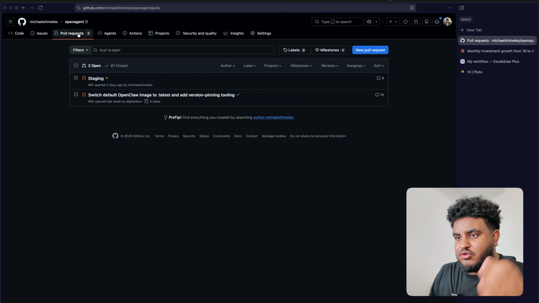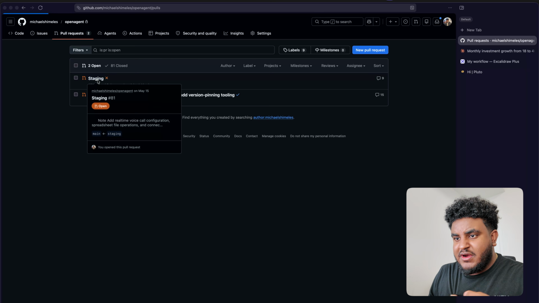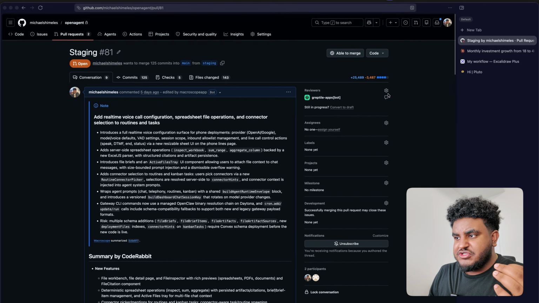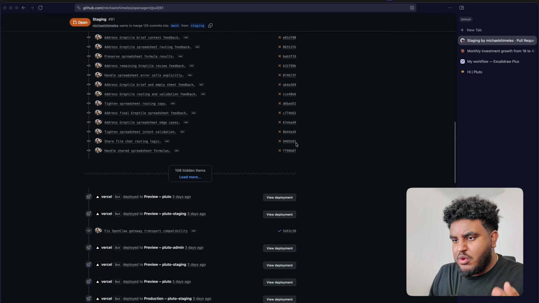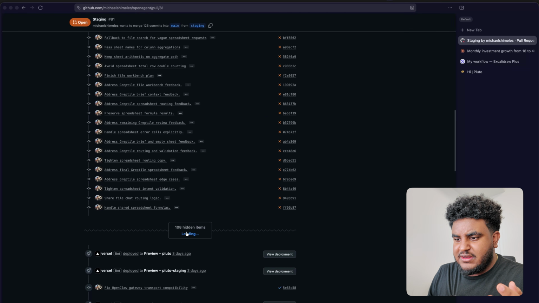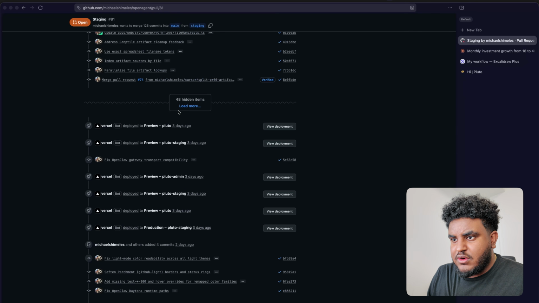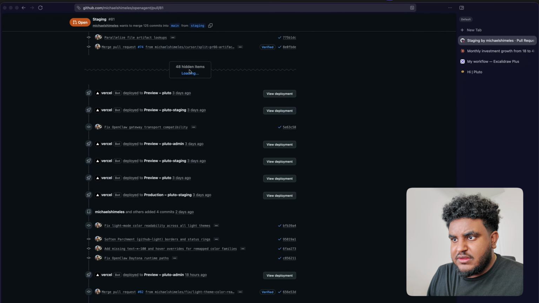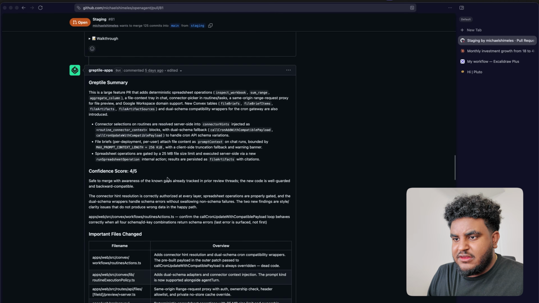Now, I talked about Grep Loop for a second. I want to explain to you how that works. So one of the code reviewers I have here is Grep. This is a pretty large PR, so I won't be able to review the entire thing, but there was a moment in time it did. Let me show you exactly where that could be. I think we just need to unload, and here you have it.